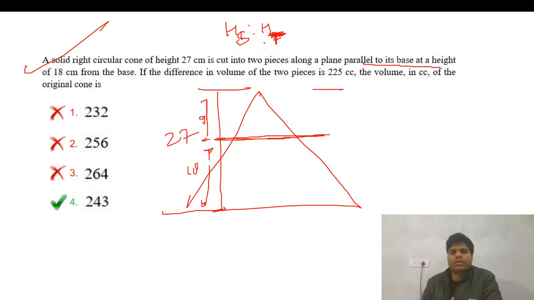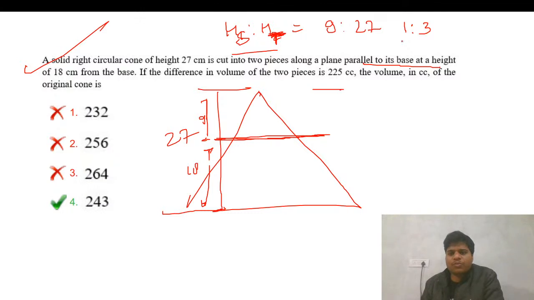We'll try to do this as soon as possible. So now the ratio: small is 9 and bigger is 27. So that is 1:3.